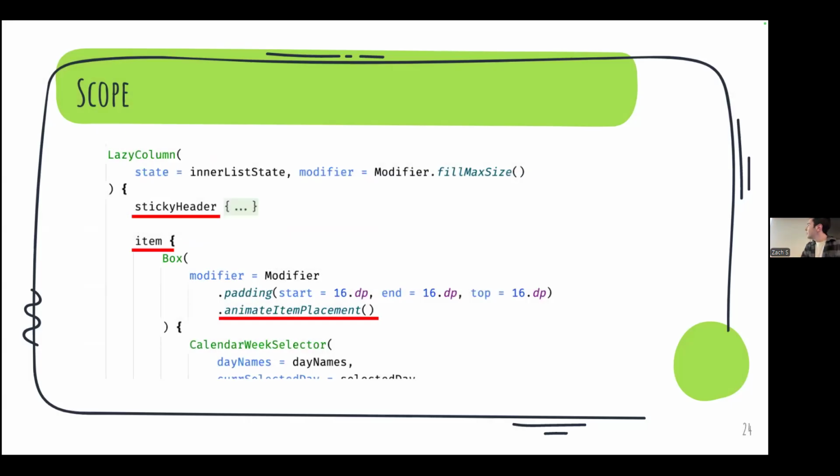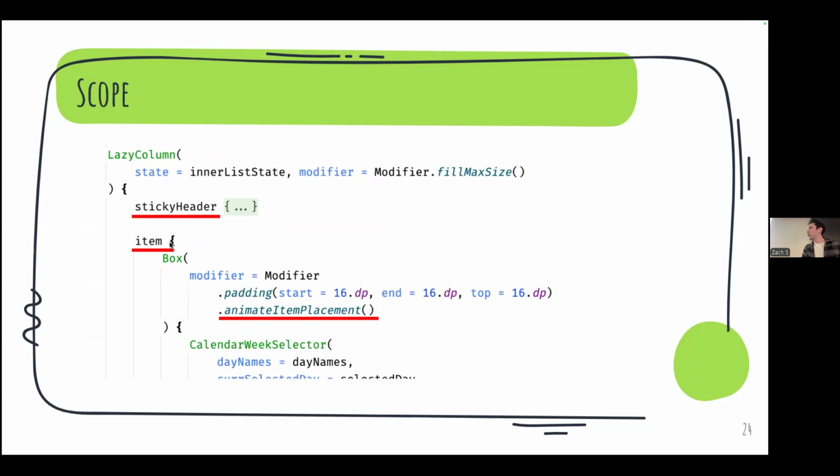Okay, cool. And another really cool example of scope that I remember when I first discovered this, my mind was kind of blown, because I feel like a lot of the time using Jetpack Compose, it can feel like black magic, you know? Like how do we have access to this when we're in a lazy column and we need to put in list items, right? How do we have access to this item function? Who provides access to this? Who provides access to sticky header, right?